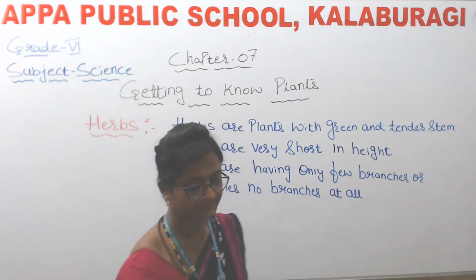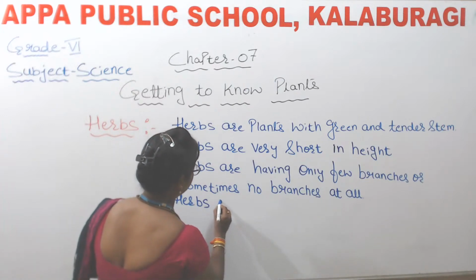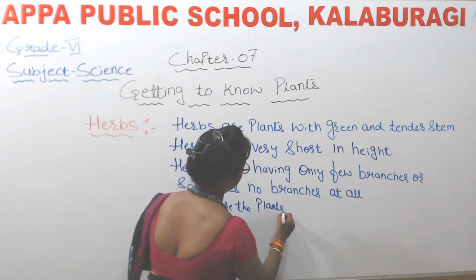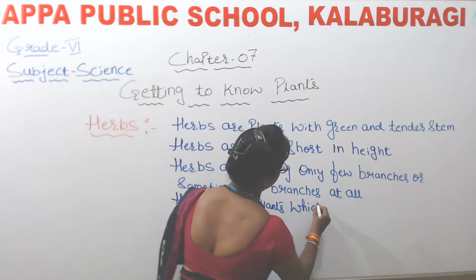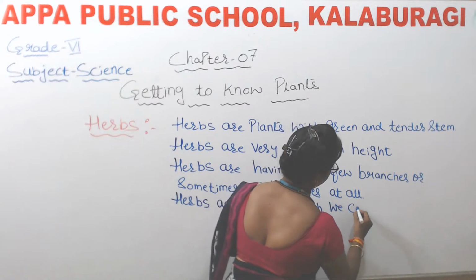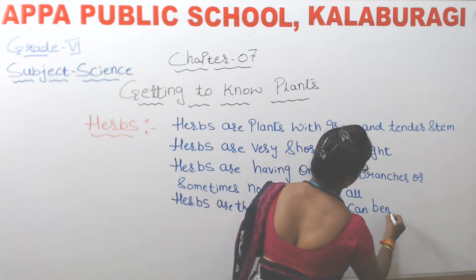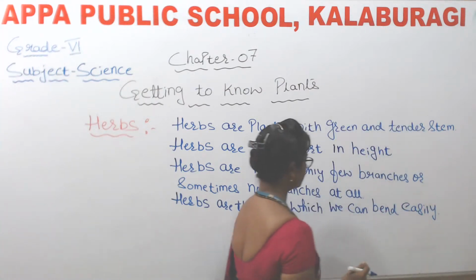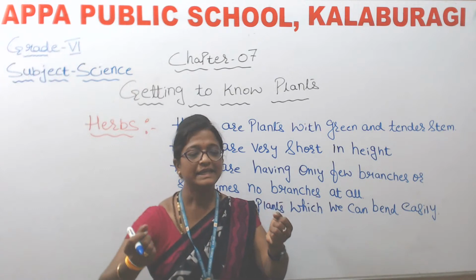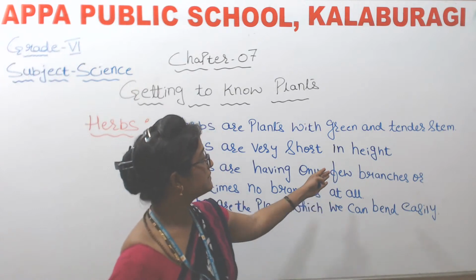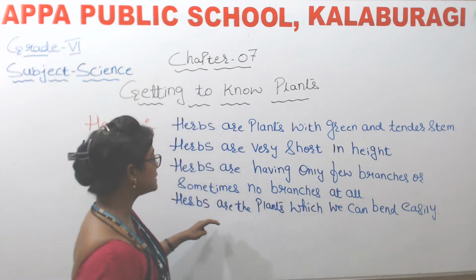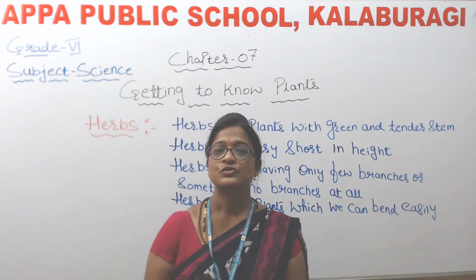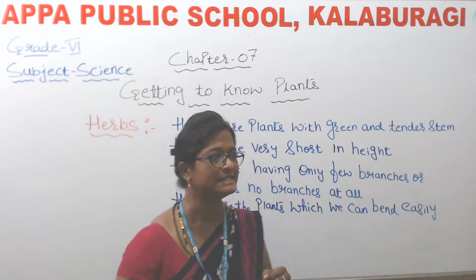Okay. So next is herbs. Herbs are the plants which we can bend easily. So here the stems are not stronger. From this sentence what do we come to know? We come to know that the stems are not so strong. We can bend easily. Okay.